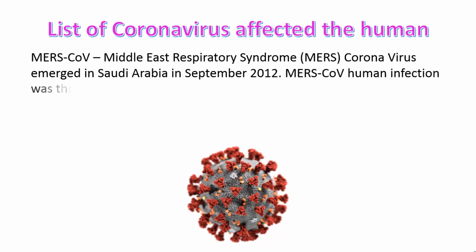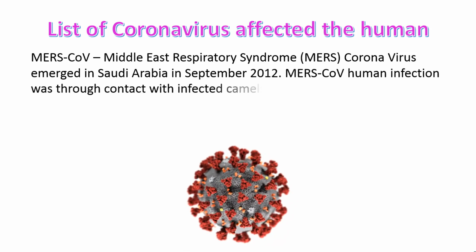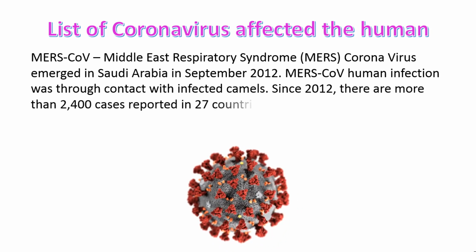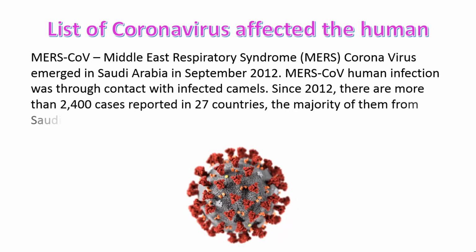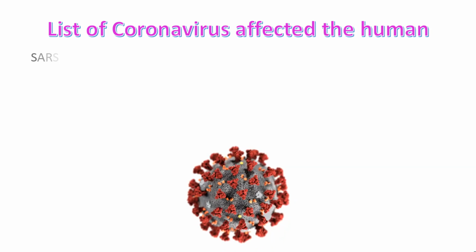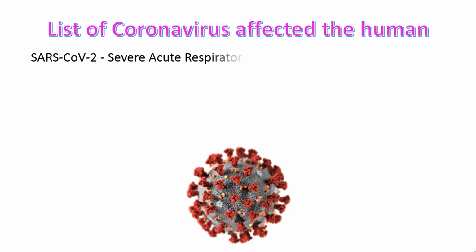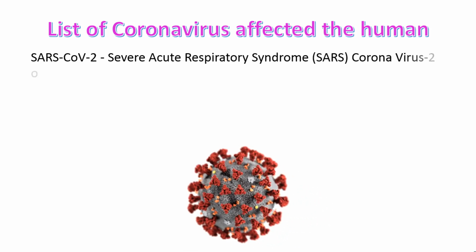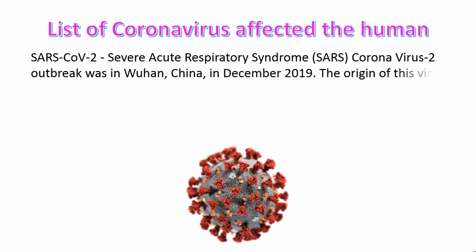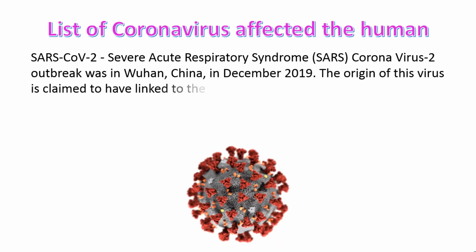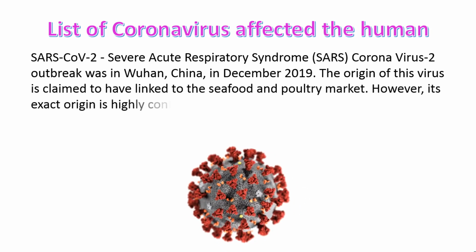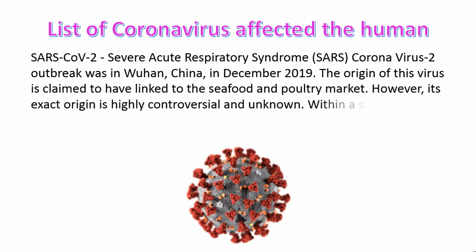MERS-CoV human infection was through contact with infected camels. Since 2012, there have been more than 2,400 cases reported in 27 countries, the majority of them from Saudi Arabia. SARS-CoV-2, Severe Acute Respiratory Syndrome coronavirus 2, outbreak was in Wuhan, China in December 2019. The origin of the virus is claimed to have been linked to the seafood and poultry market. However, its exact origin is highly controversial and unknown.